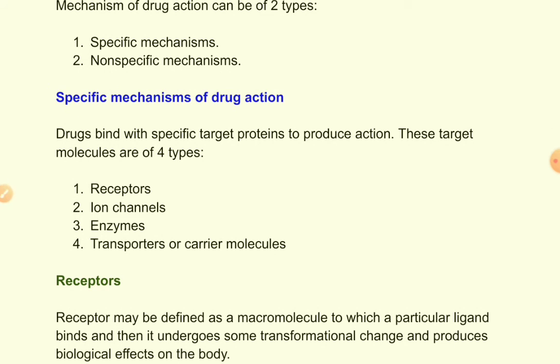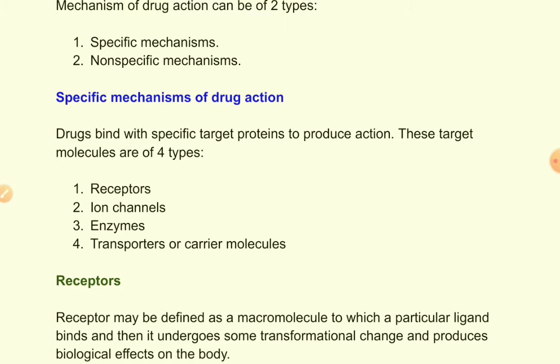Actually, when a drug acts by binding with a certain type of molecule within the body, that is called a specific mechanism. When a drug acts by binding with a specific regulatory molecule or a specific target protein, then we say the drug is acting specifically. That drug will not bind with any other protein or any other molecule. That drug will selectively bind with that molecule only and produce its effects.